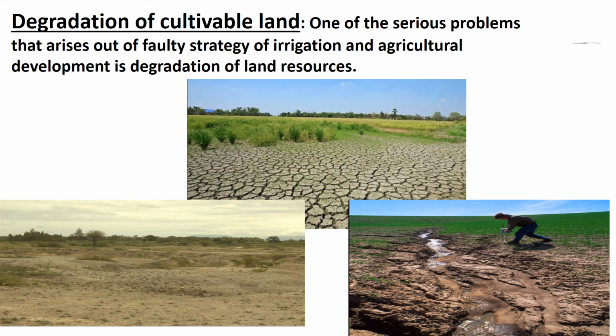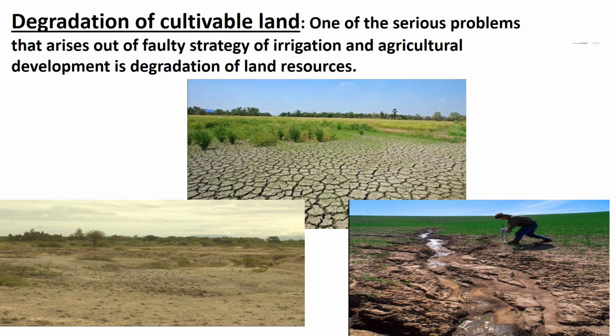Degradation of cultivable land. One of the serious problems that arises out of faulty strategy of irrigation and agriculture development is degradation of land resources. Children, this is a serious problem because it may lead to depletion of soil fertility. The situation is particularly alarming in irrigated areas.